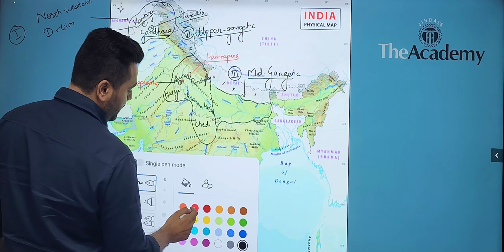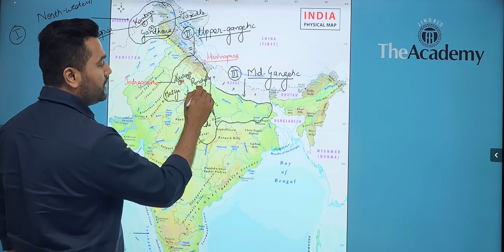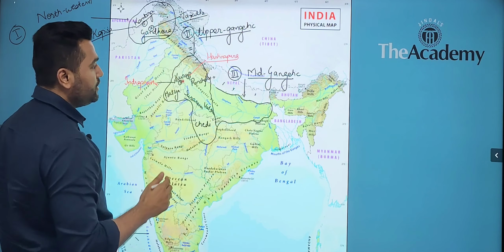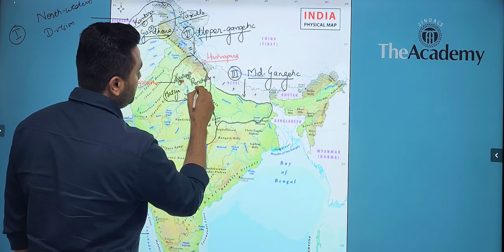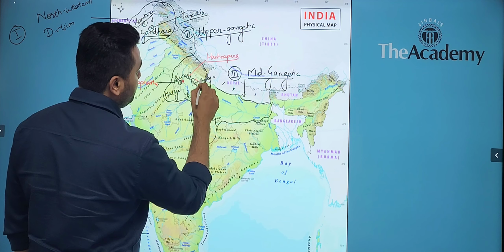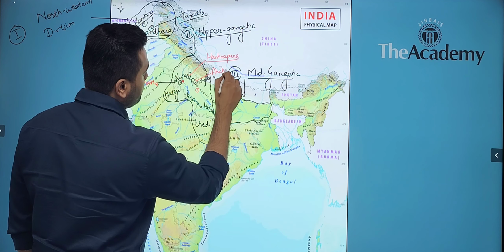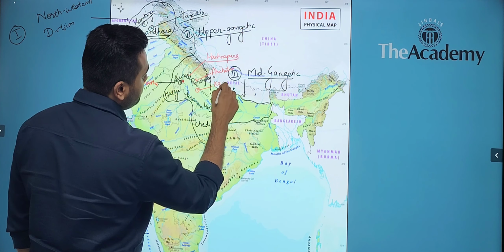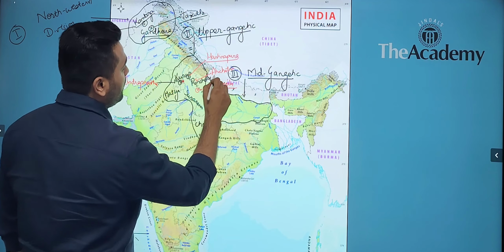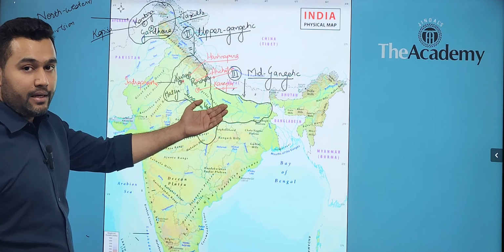Similarly, when we talk about Panchal, there would be two important cities. Now, Panchal as a Mahajanpad is based upon the upper Doab region, and it had two important cities or capitals in the form of Ahichhatra and Kampil. Ahichhatra is the present day Bareilly and Kampil is the present day Farrukhabad.